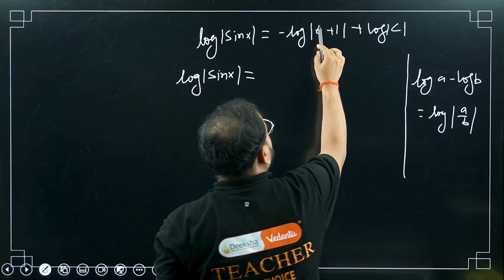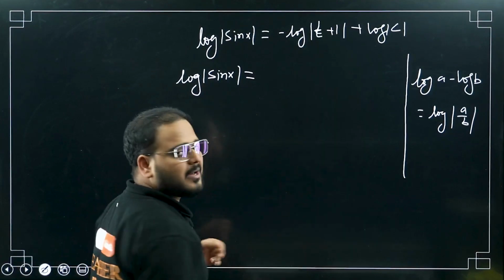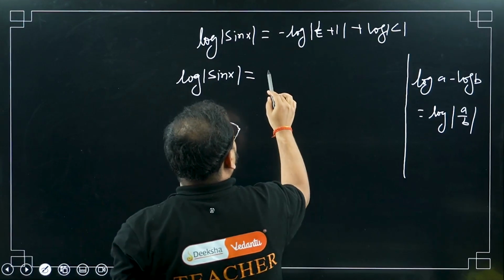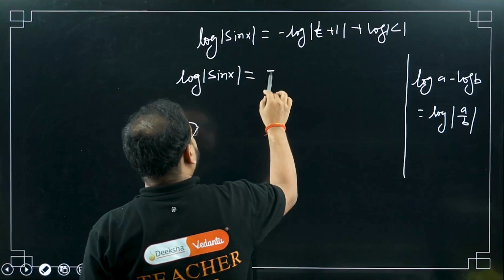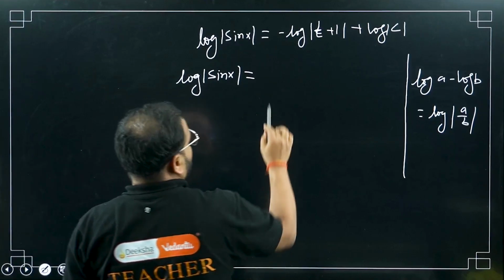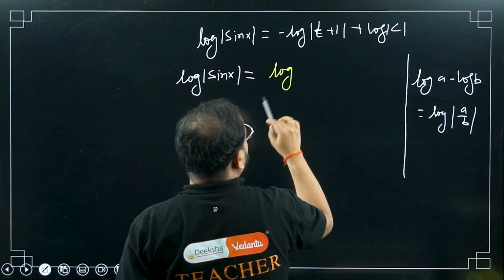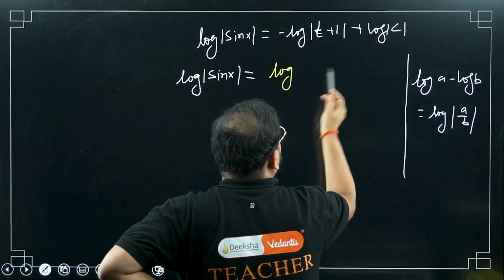Please check, this is t. Log of c minus log of t plus 1. So this will become, sorry, not minus. Minus is gone. This whole thing will become log of c, right? Okay, one second.